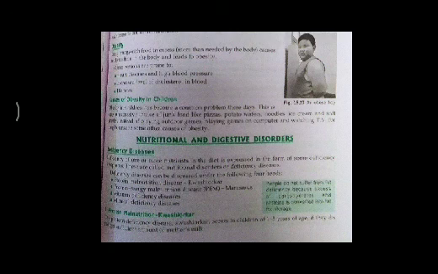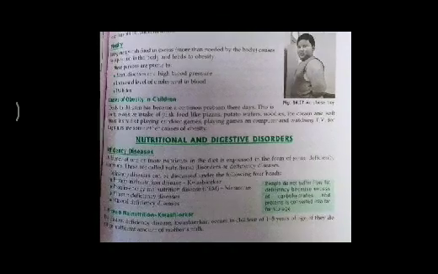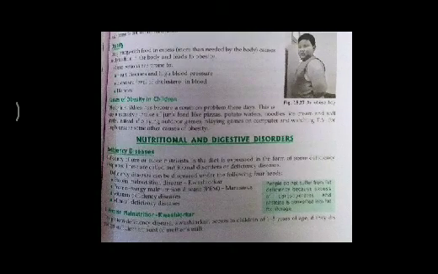PEM is of two types, primary and secondary. Primary PEM results from a diet that lacks sufficient sources of protein, while secondary PEM is more common and usually occurs as a complication of AIDS, cancer, chronic kidney failure, inflammatory bowel diseases, etc. The protein malnutrition disorder is kwashiorkor, also called wet protein energy malnutrition, characterized primarily by protein deficiency.